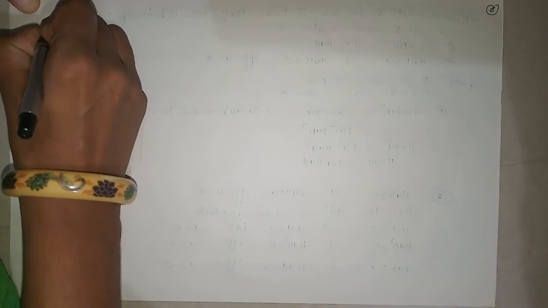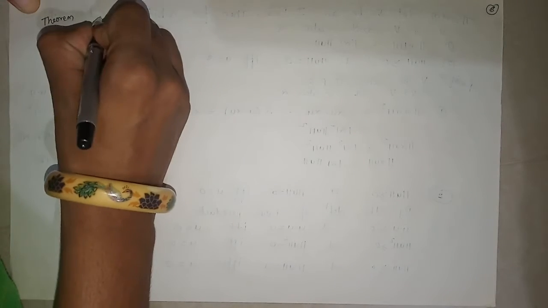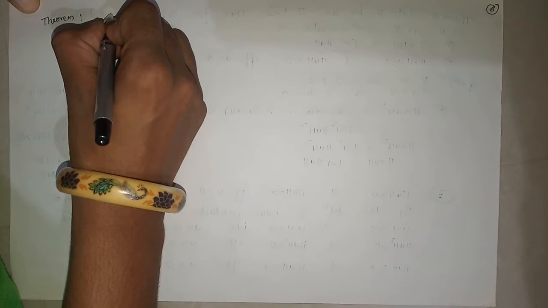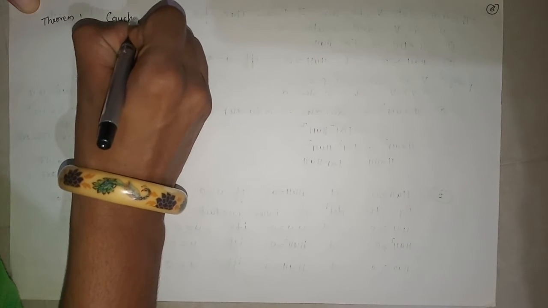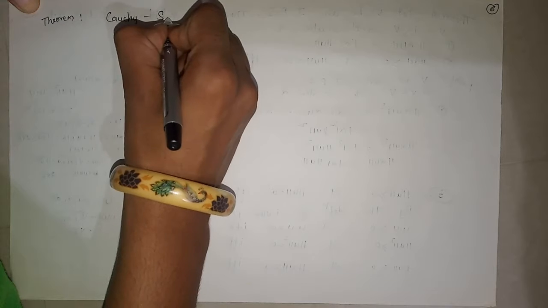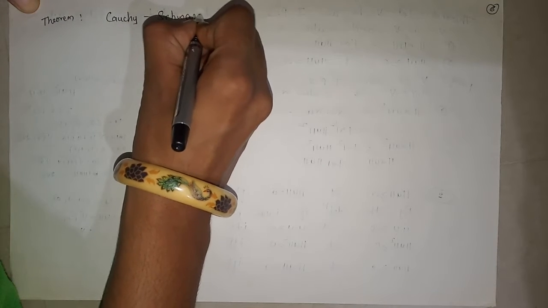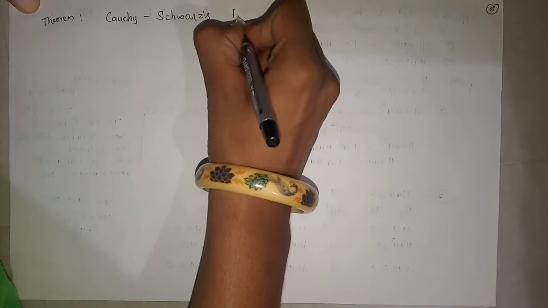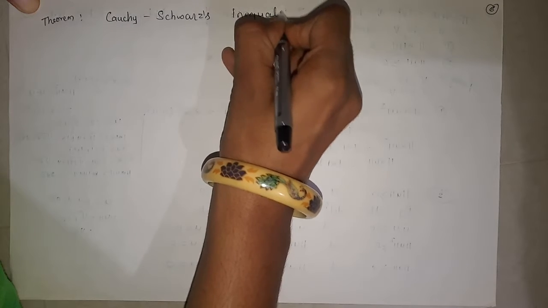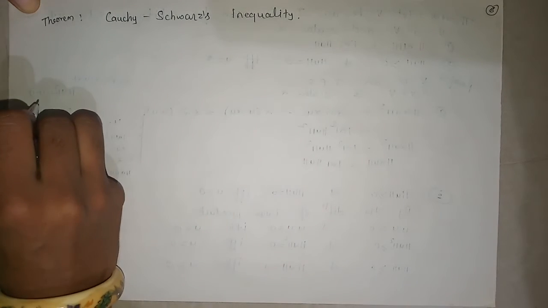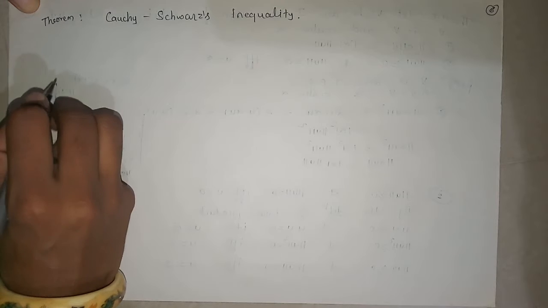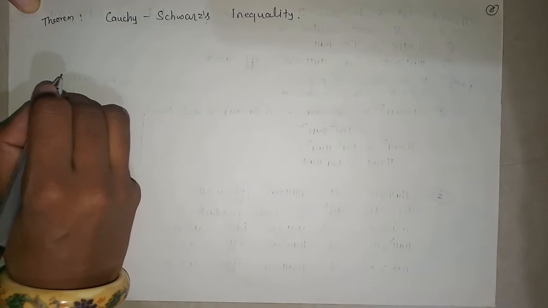Next we have the Cauchy-Schwarz inequality. Theorem: it is a named theorem, the Cauchy-Schwarz inequality. This is asked in the examination by name. It is given to state and prove the Cauchy-Schwarz inequality.